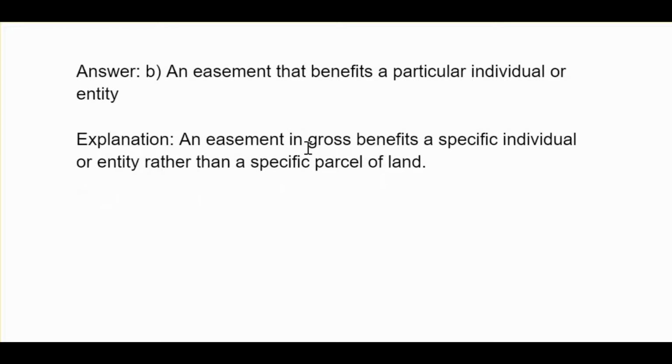B, an easement that benefits a particular individual or entity. An easement in gross benefits a specific individual or entity rather than a specific parcel of land.